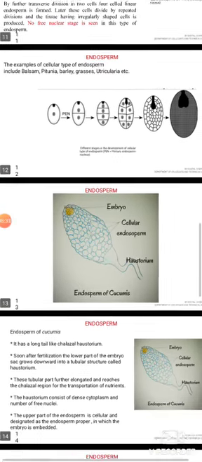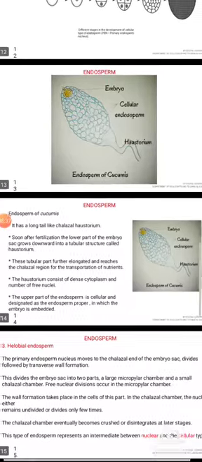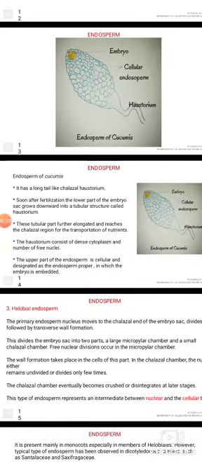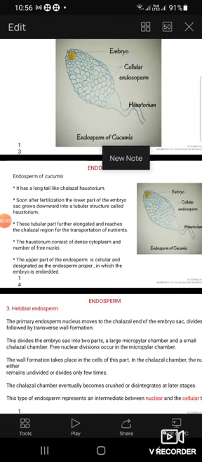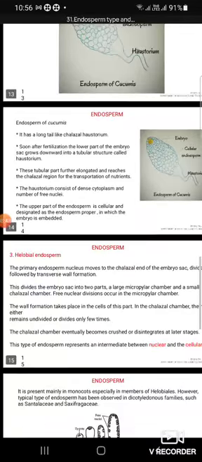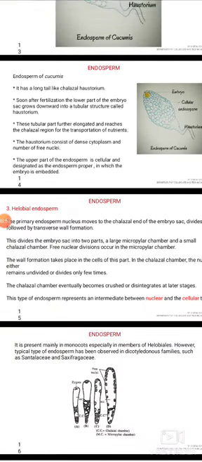Coming to the endosperm of cucumber, that is Cucumis. In this case, the endosperm has a long tail-like chalazal haustorium. Soon after fertilization, the lower part of the embryo sac grows downward into a tubular structure called haustorium.